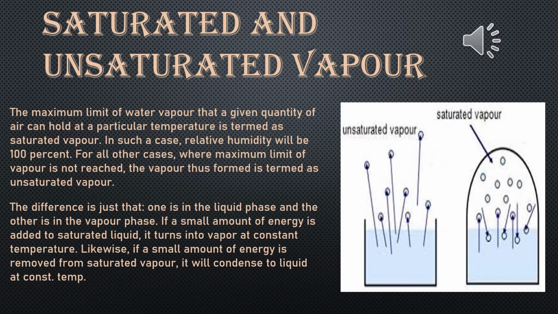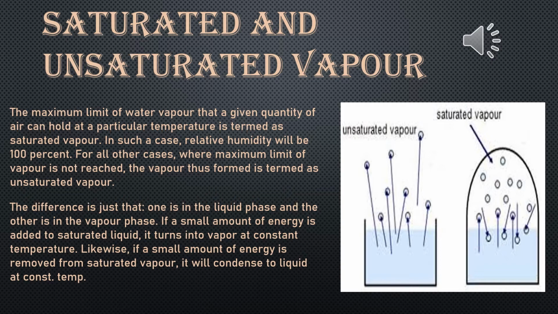Now I am discussing saturated and unsaturated vapor. The maximum limit of water vapor that a given quantity of air can hold at a particular temperature is termed as saturated vapor. In such a case, relative humidity will be 100%. For all other cases where the maximum limit of vapor is not reached, the vapor thus formed is termed as unsaturated vapor.